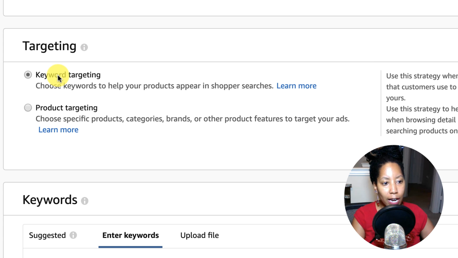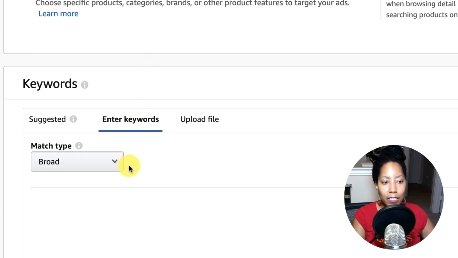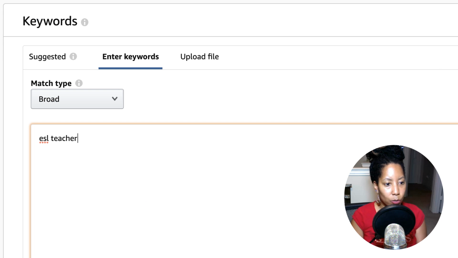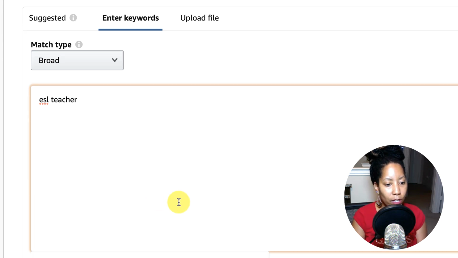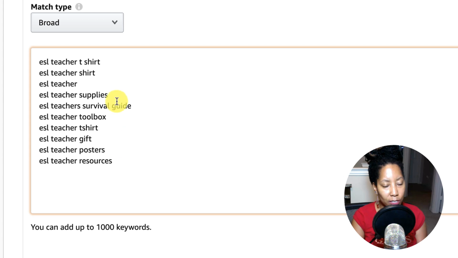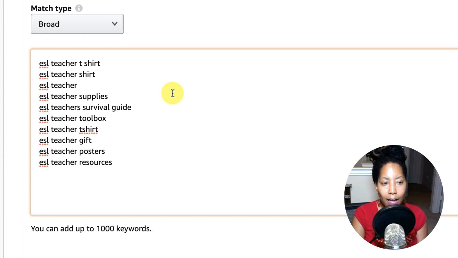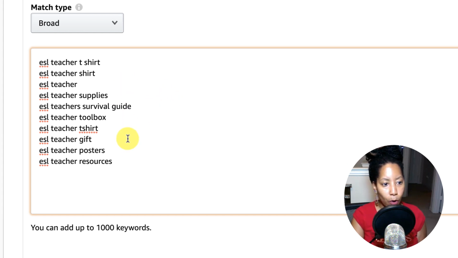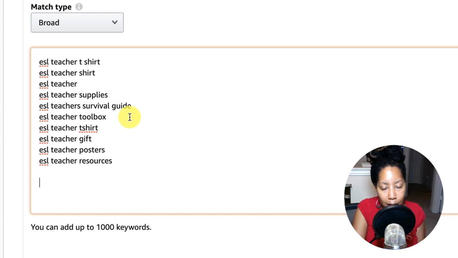And in terms of targeting, I always do keyword targeting, and then I always enter my keywords manually, always. So I'll start typing the main keyword, then I'll go down here and I will select all the suggestions that they give me. Then I will go through here and clean up the ones that don't really relate to my shirt. Now, some people will leave these broader, less relevant keywords in here. I don't. I like my keywords to be specific to the t-shirt. And like I said, I try to get at least 30 keywords because the more keywords you have, the more exposure potential you will have for your shirt. The rest is up to your bid and then how great and how catchy your design is.